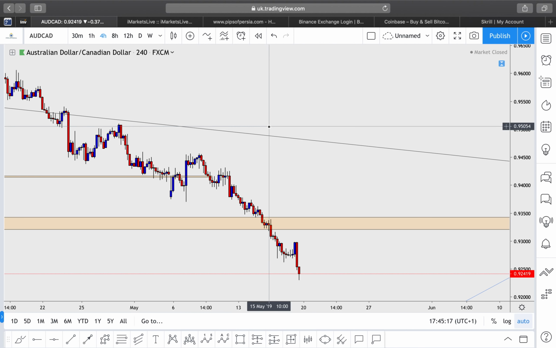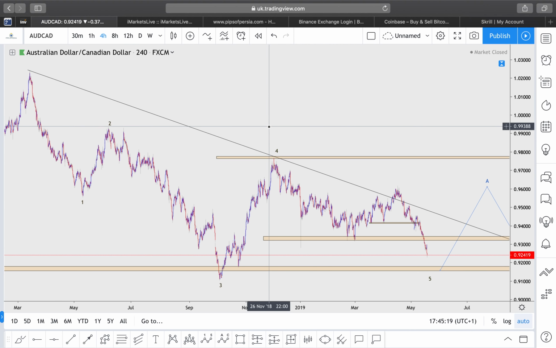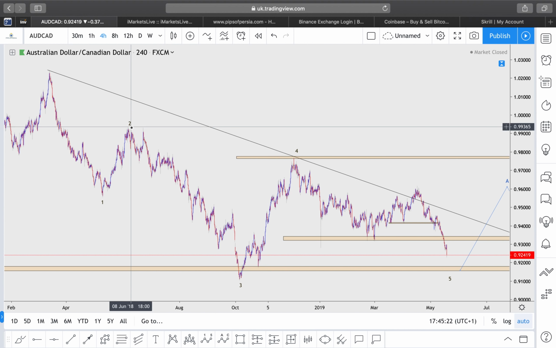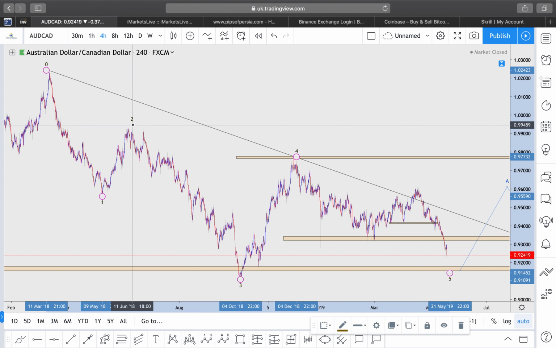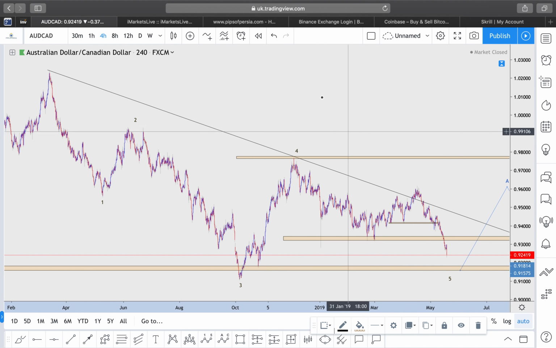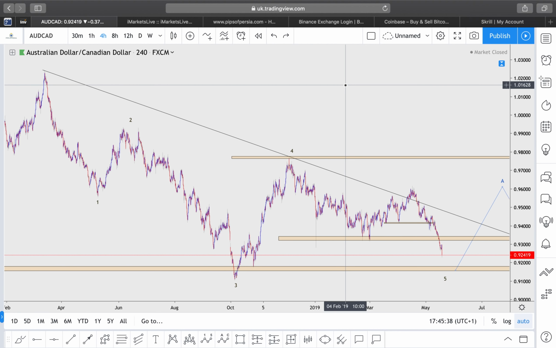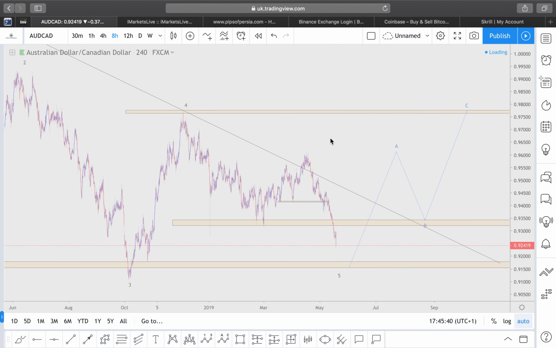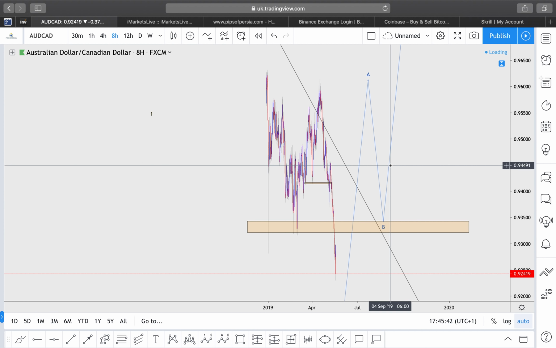On a 4-hour time frame, the major thing that I saw for AUDCAD is this general wave pattern that we have over here, where that's the first wave, second wave, third wave, fourth wave, and the fifth wave to be completed around the double bottom zone over there. Okay, the completion of the fifth wave to be around the same as the third wave, and for us to be waiting for an ABC correction.